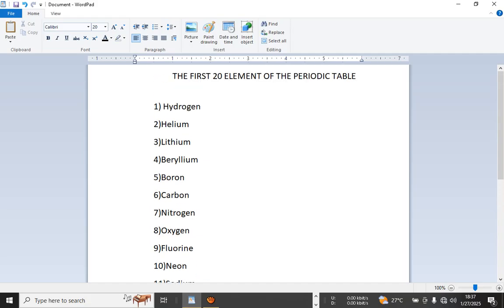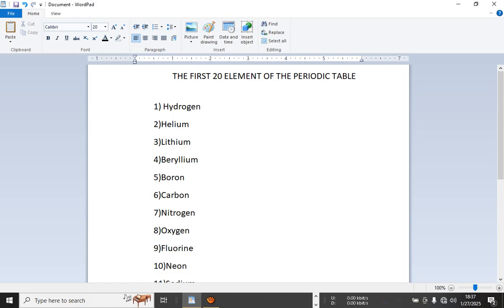Today I will be taking you through the first 20 elements in the periodic table. These elements are the basic ones for you to first understand when you are introduced to chemistry. Chemistry is a broad subject, even broken down into organic, inorganic and physical chemistry. For the first time to attempt chemistry, you first need to know these 20 elements. These 20 elements are the ones that you derive from to go to the other elements.